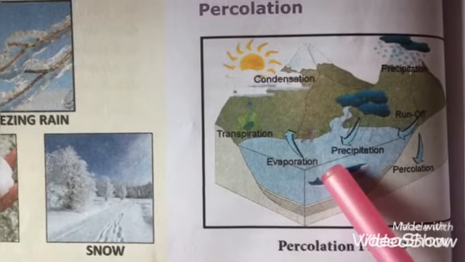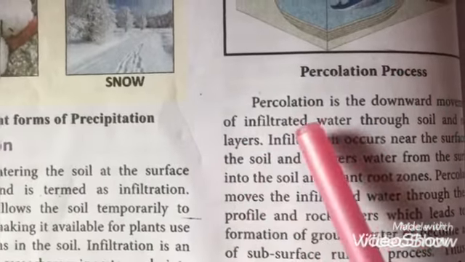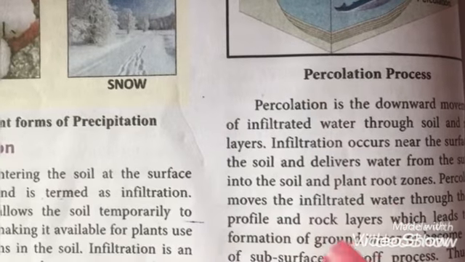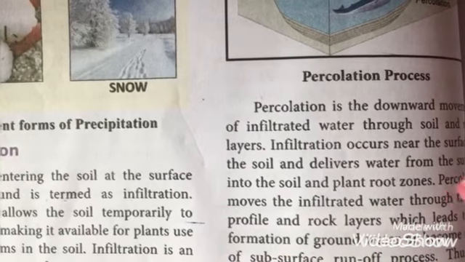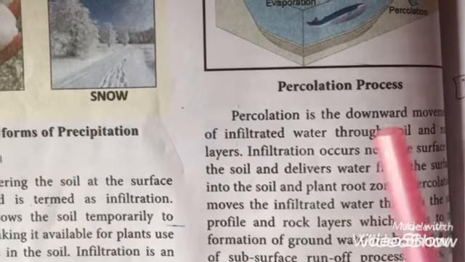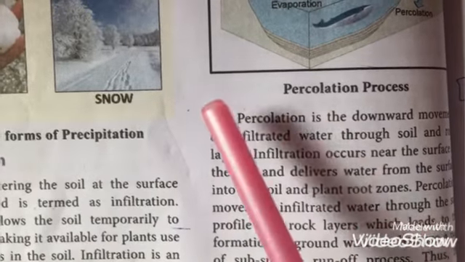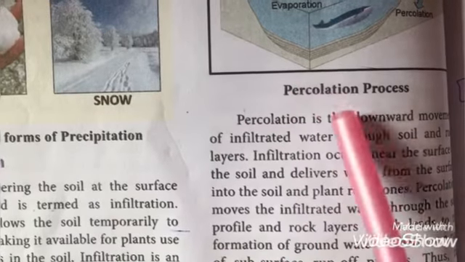Now we'll see about the percolation process. The water has entered into the soil, so that is called infiltration, right? So this water moves downward. This is called percolation. The water which enters into the soil moves downward.